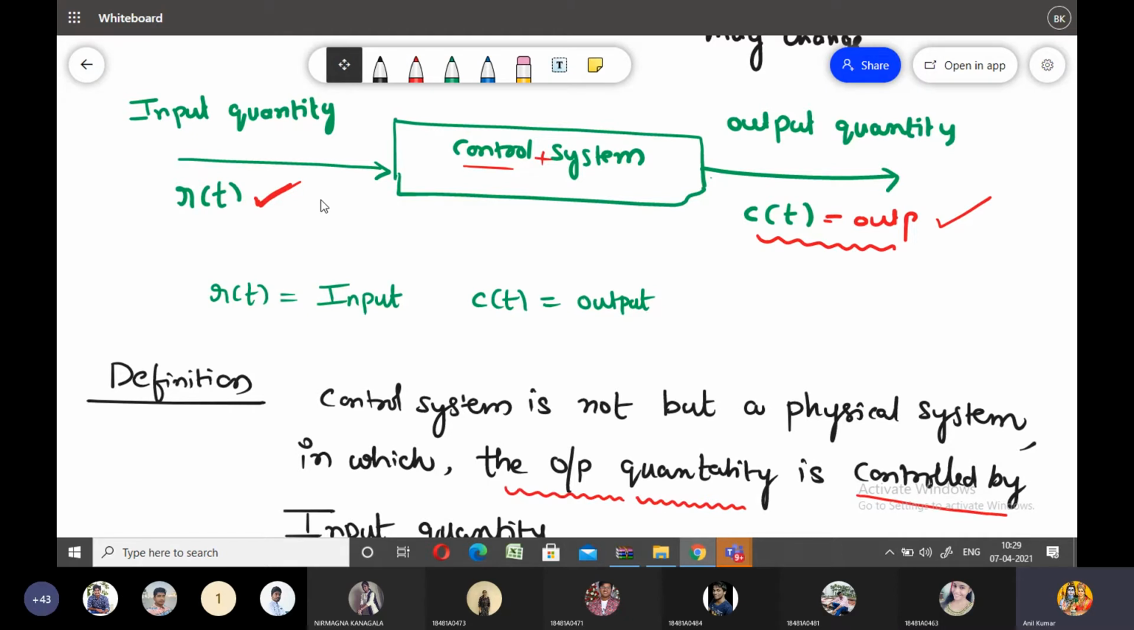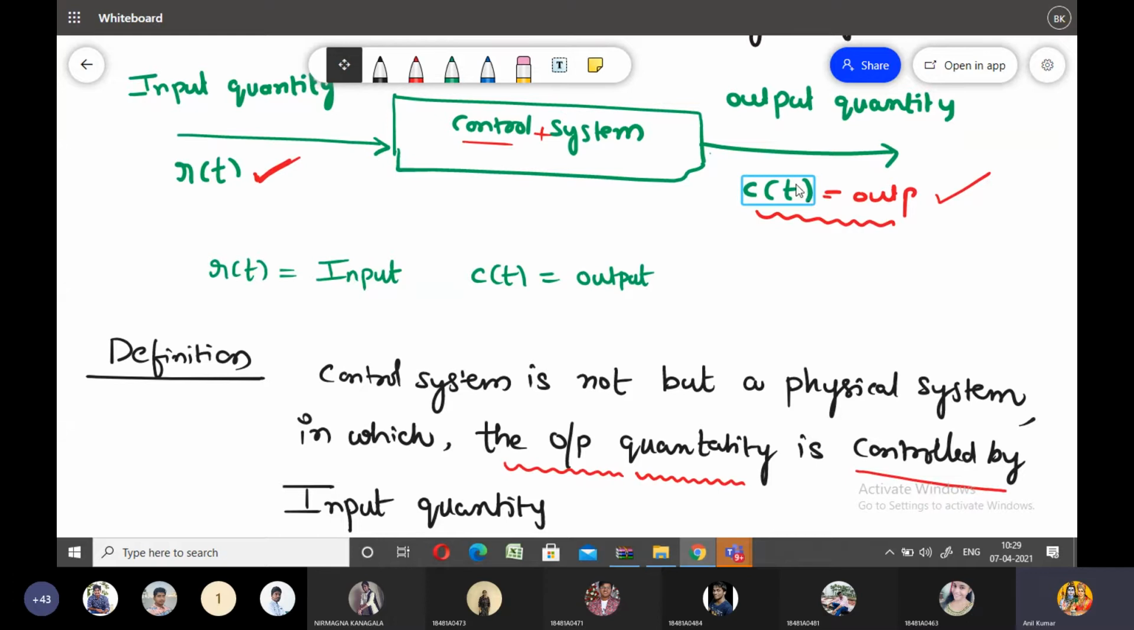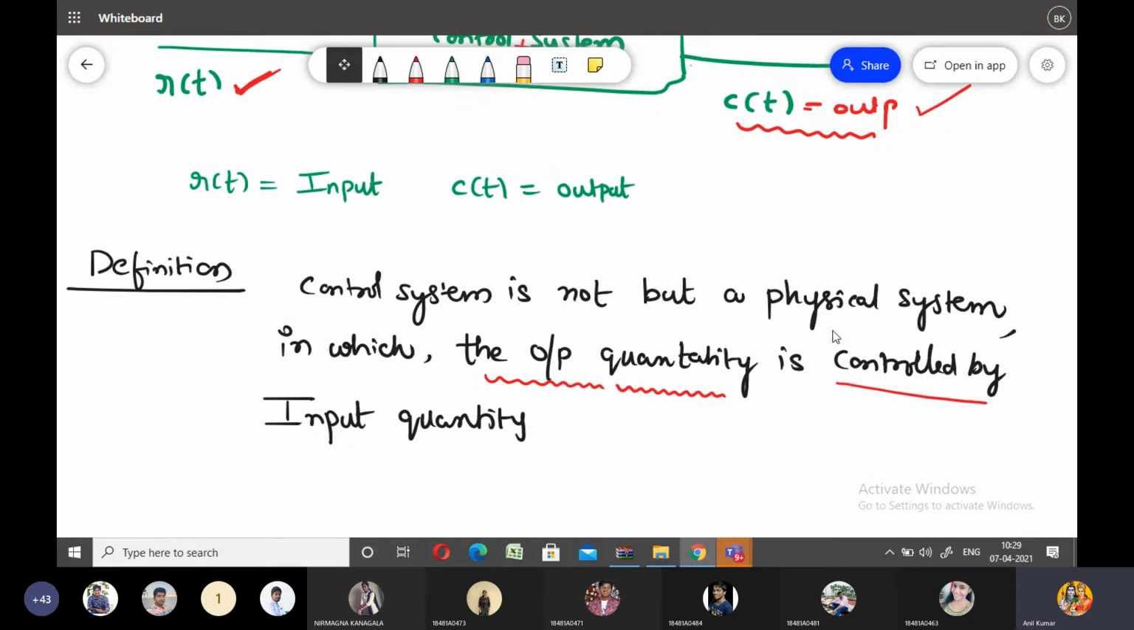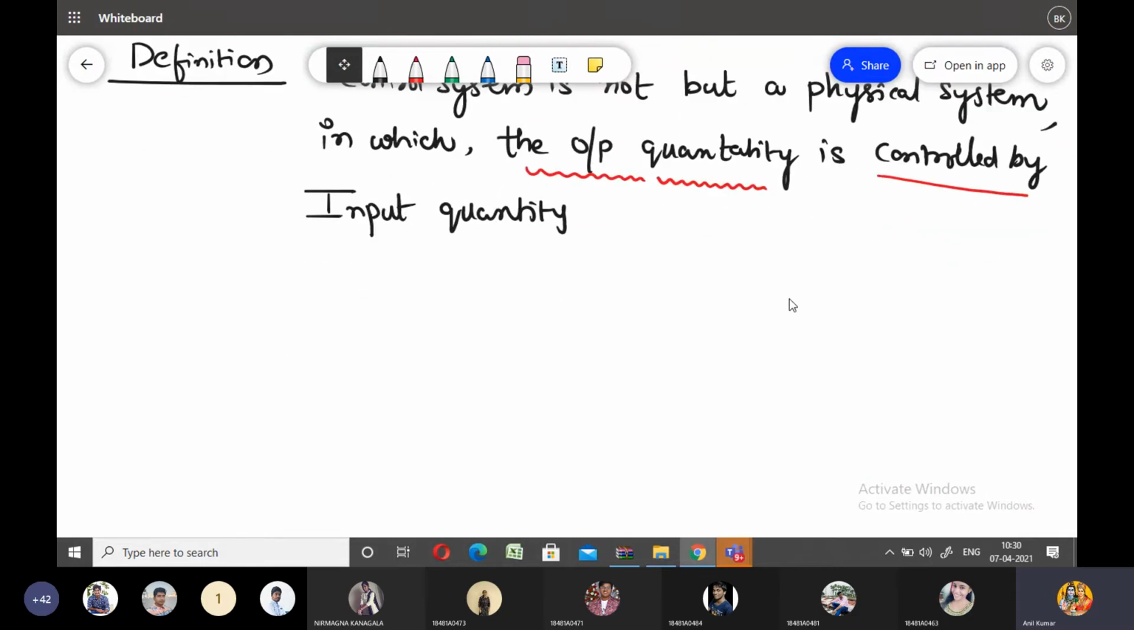Here it will process the input signal in a predefined manner. After processing the input signal, it will provide the desired output at the output of the control system. So finally, the conclusion of this definition is C of t is the controlled output. C of t is nothing but the output of the system. We may consider the output of the system as the response of the system.